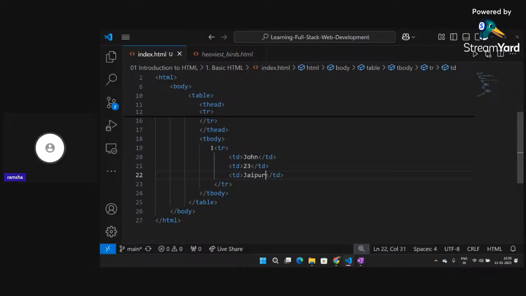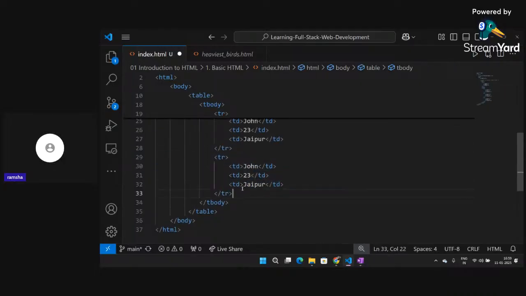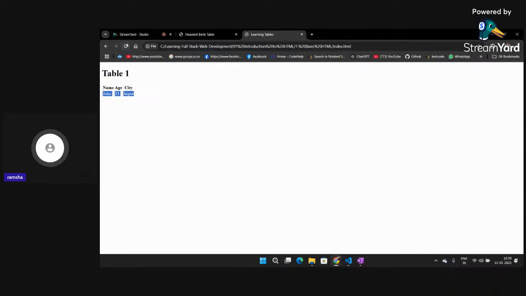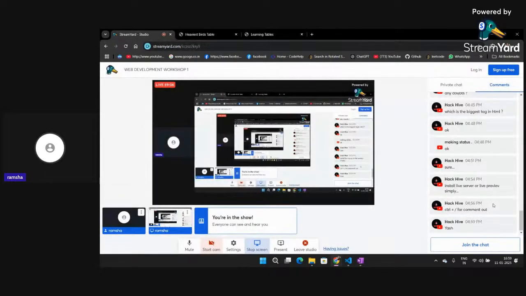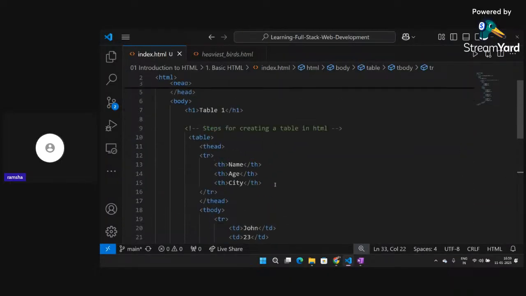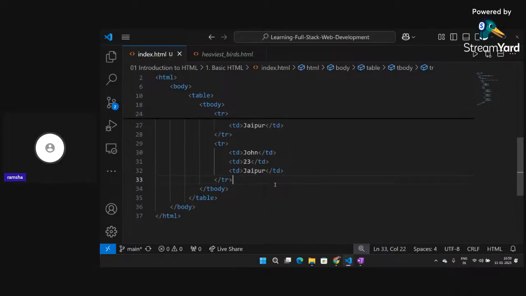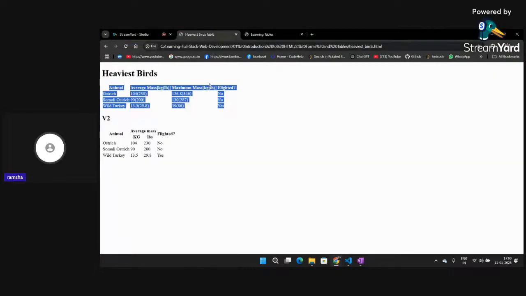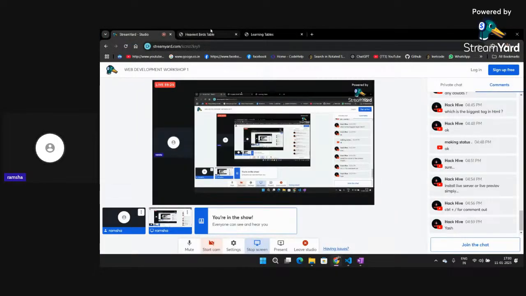Similar to this, I can create a lot of tr. They will come below one another. So that's how we can create tables in HTML. I hope this part is clear to all of you. Okay, so this part is also clear to all of you, I guess, right?